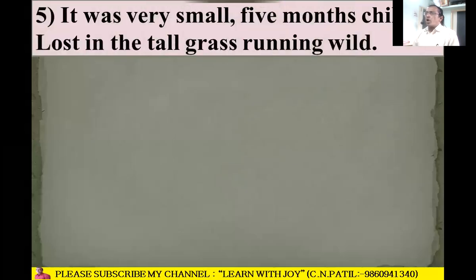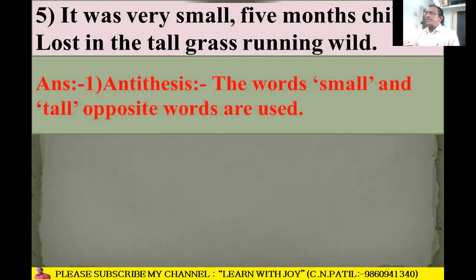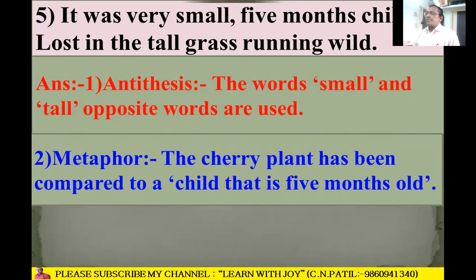See the next line. It was very small, a five-month child lost in the tall grass running wild. Antithesis is there, because small and tall, these two opposite words are in the line. When two opposite words are placed side by side in the line, then it is antithesis. Metaphor is also there, because the cherry plant has been compared to a child that is five months old. Comparison between two objects,